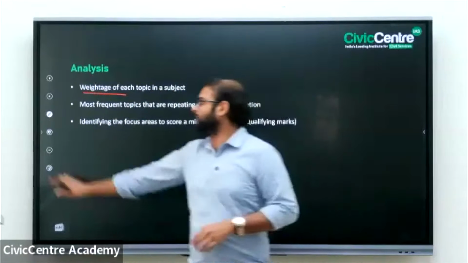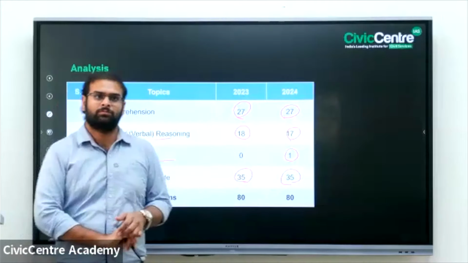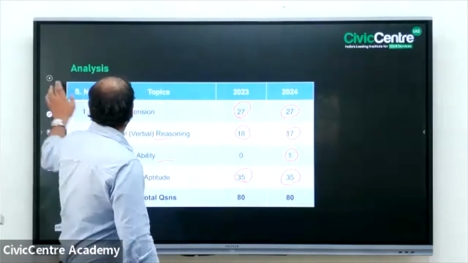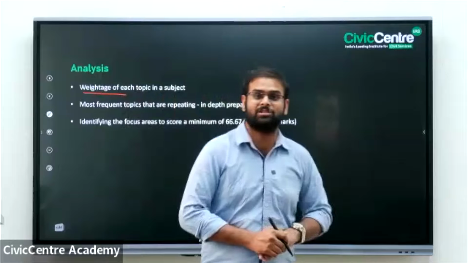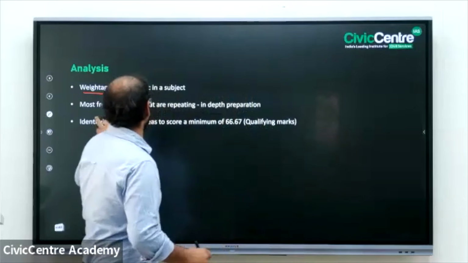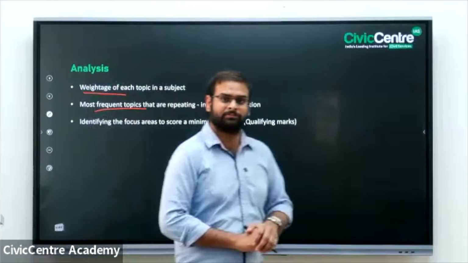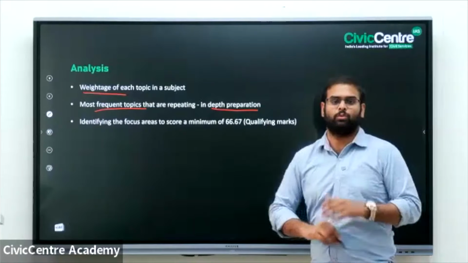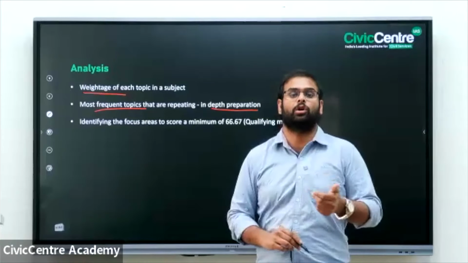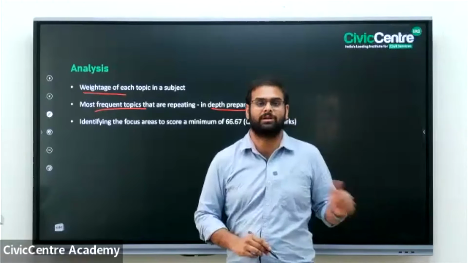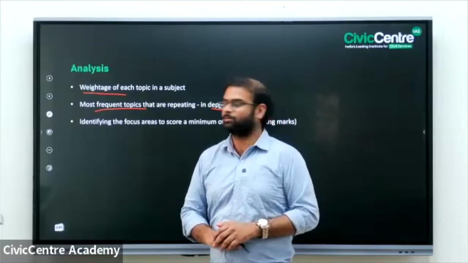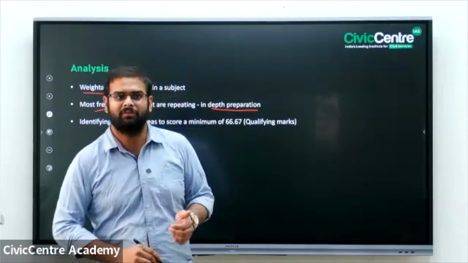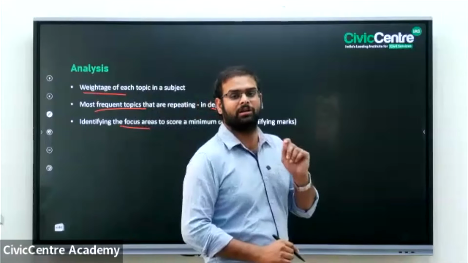Previously, I've said that there are 35 questions from aptitude. You need to understand what are the topics that are frequently asked. That only after analysis of PYQs you get to know. Next, what are the most frequent topics for which you require in-depth preparation? You need to go in-depth for particular concepts and only the basic concepts for certain chapters. Next, so what are the focus areas? I've already said we need to clear only with 75 particular marks.